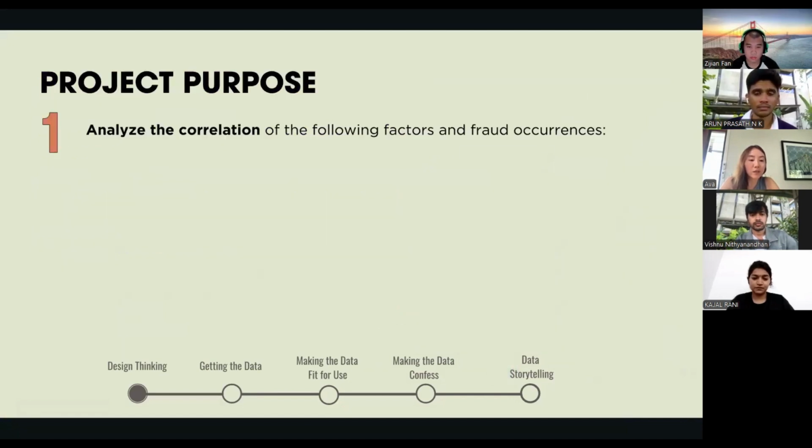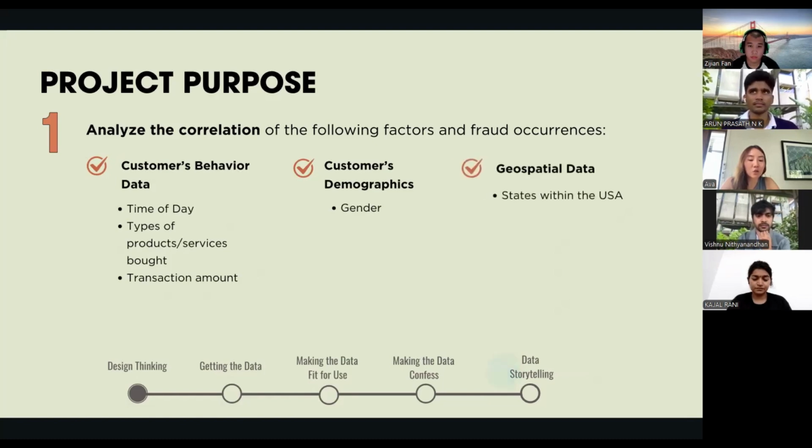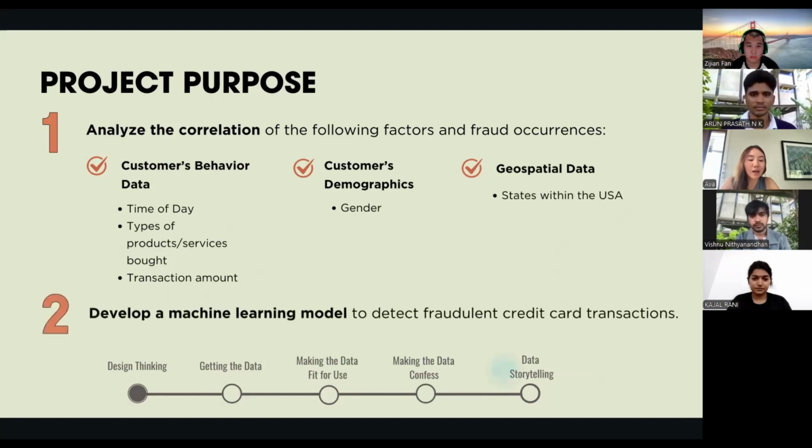Our project will focus on the analysis of the correlation of the following factors. 1. Customers' behavior data such as time of day of transactions, types of products or services bought, and transaction amount. 2. Customers' demographics such as gender, geospatial data where we categorize the cities into states. And we aim to develop a machine learning model to detect potential fraud cases.